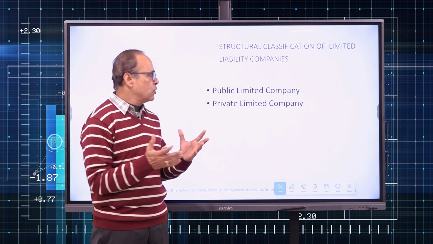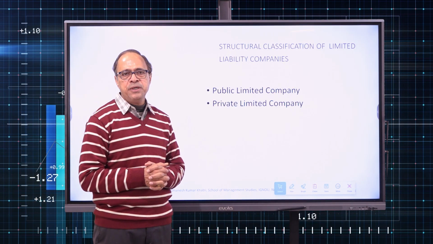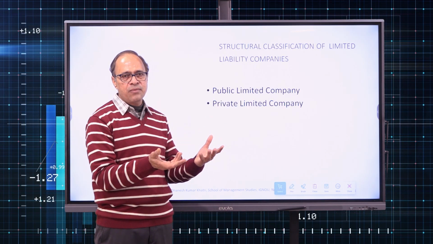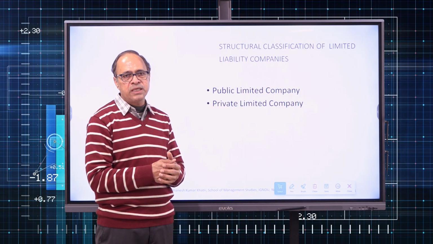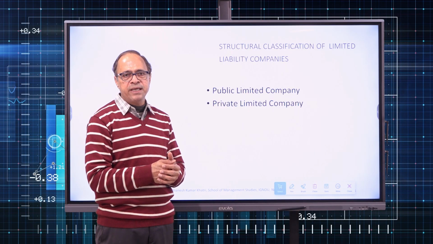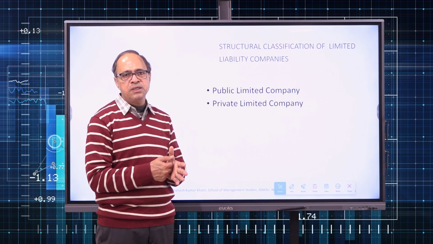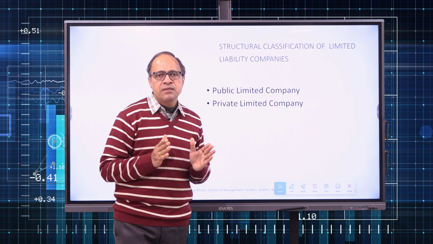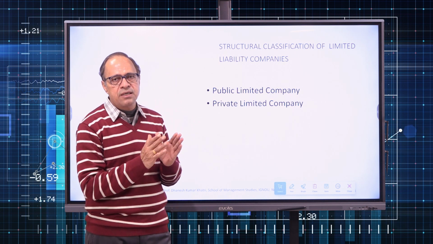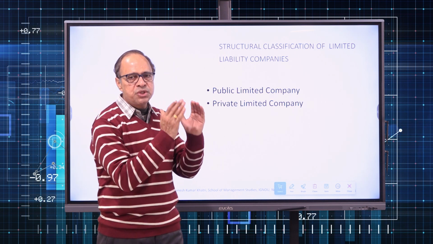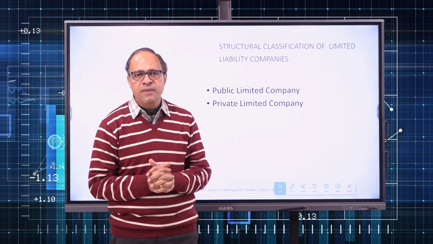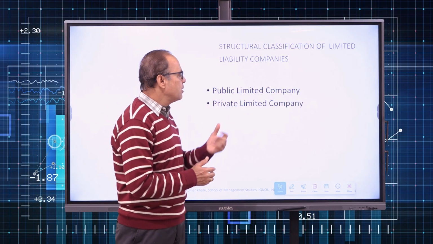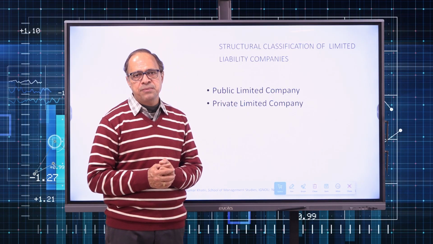If you are holding shares of a private limited company, you can go to anyone individually, convince him and sell it, or you can buy from someone who has it. These are not available for buying and selling on the floor of a stock exchange through the brokers of the stock exchange. So one common thing: the companies which are already listed, meaning the companies whose shares are bought and sold on the stock exchange, they are all public limited companies.